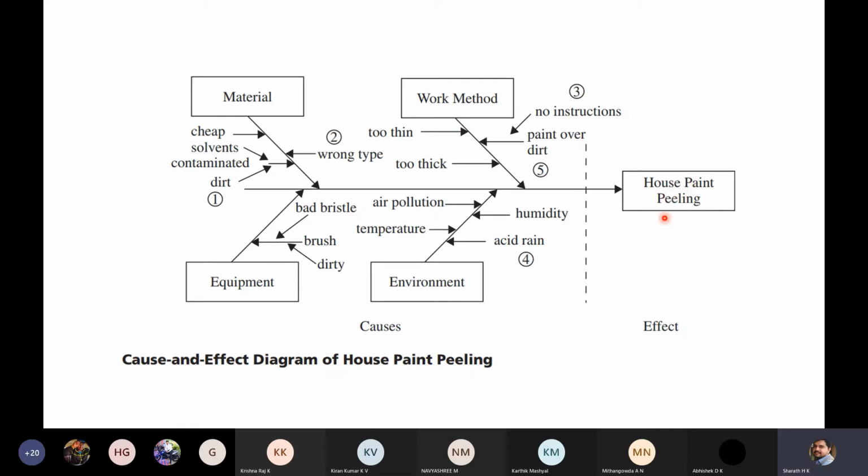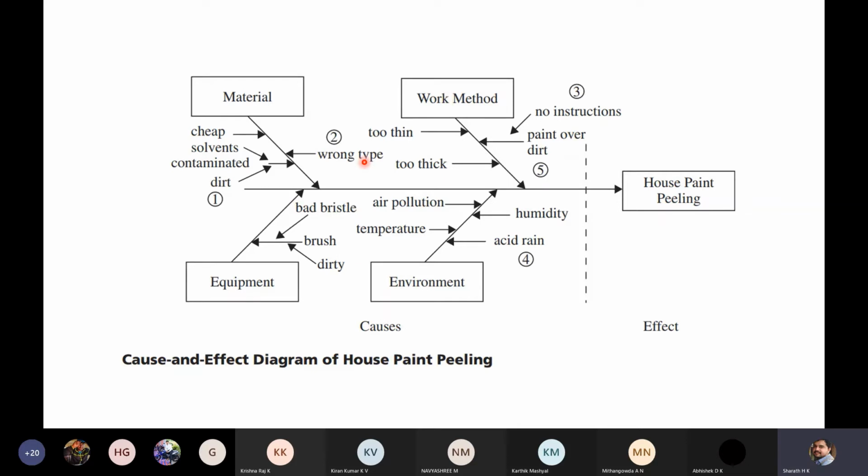So next you are evaluating what are the reasons for which this peeling is occurring. Next you can list the reasons under 4 groups: work method, material, equipment, environment. Work method, that is how painting was performed, how it was applied, whether the layer of the painting was too thin, whether it was too thick. Next, whether there was dirt over the paint, or if instructions were not given to the painter, it may result in this peeling. That is related to work method.